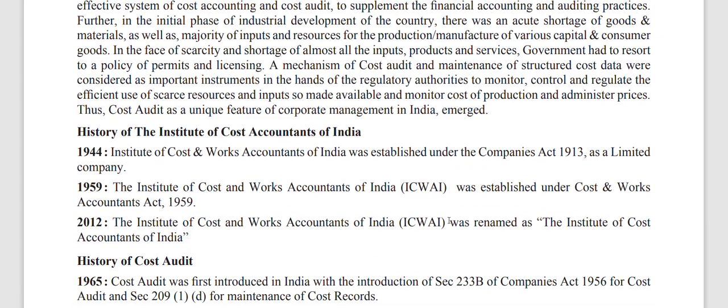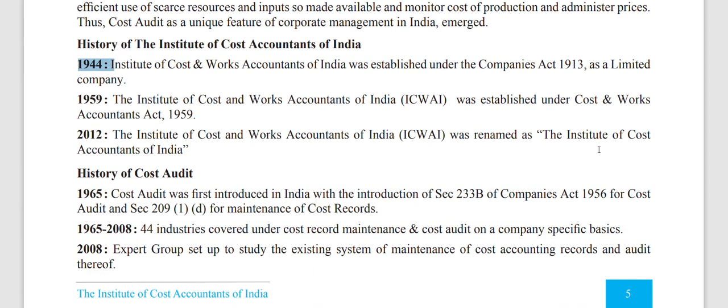So when we get into the details, the history of the Institute of Cost Accountants of India: in 1944, the Institute of Cost and Works Accountants of India was established under the Companies Act 1913, that is prior to independence, as a limited company. So this is one of the types of companies. In 1959, the Institute of Cost and Works Accountants of India (ICWAI) was established under the Cost and Works Accountants Act 1959.